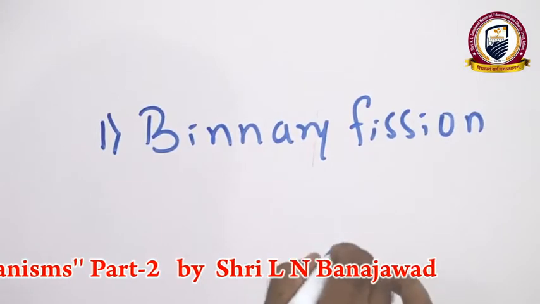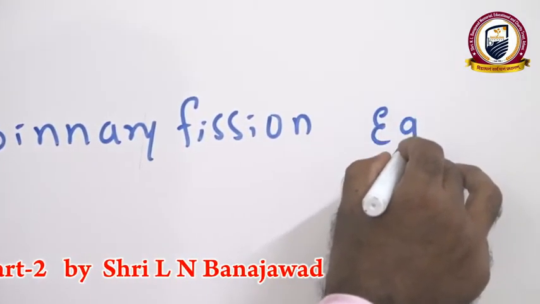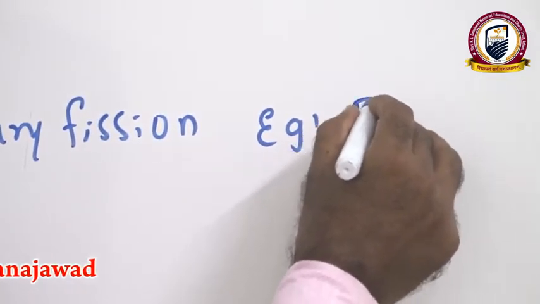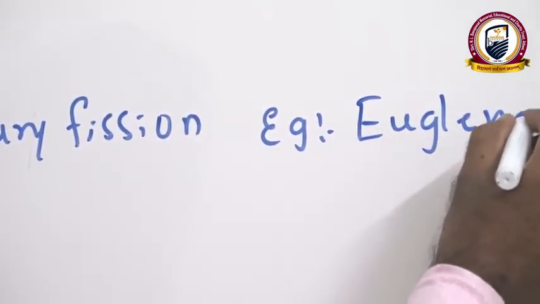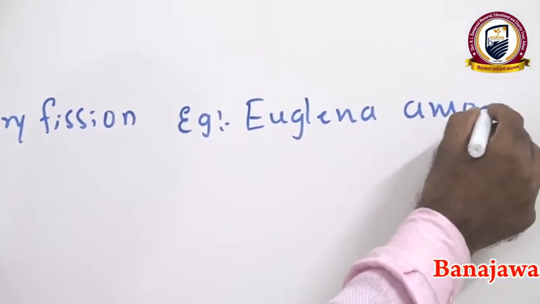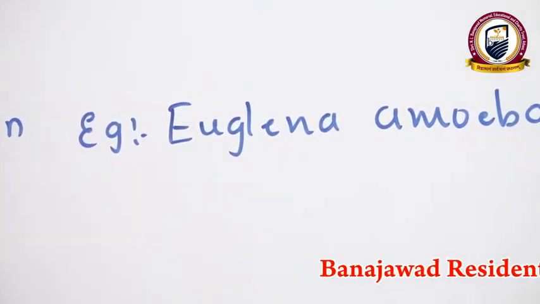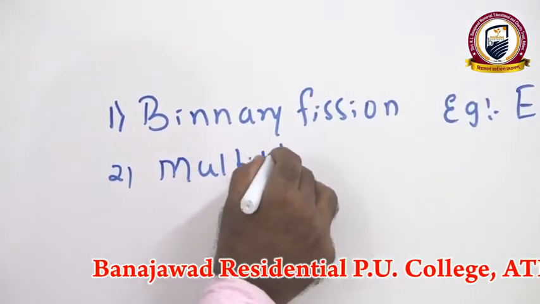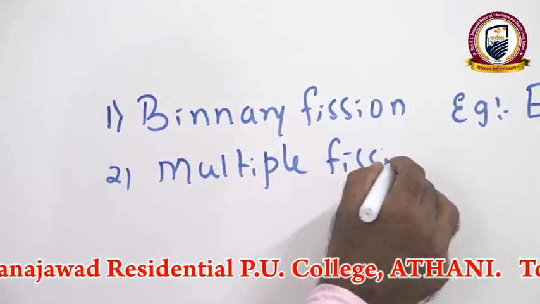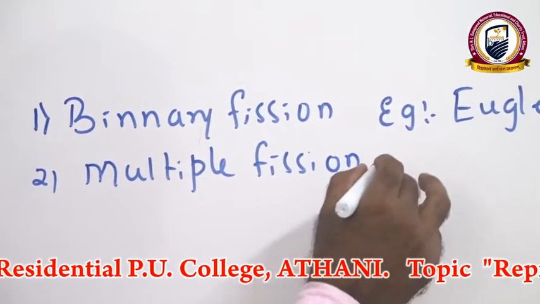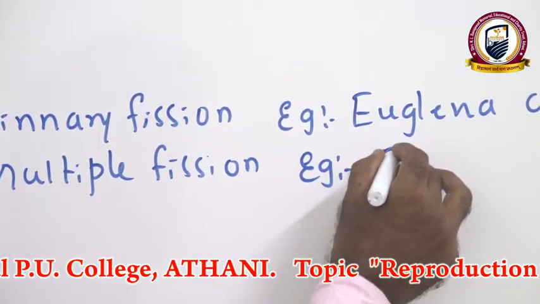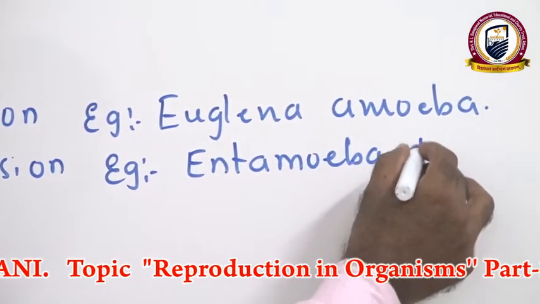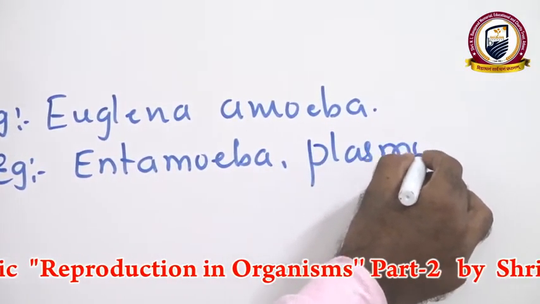which we mainly see in unicellular organisms under favorable conditions, like Euglena, Amoeba, Paramecium. Then under unfavorable conditions, one more type of asexual reproduction we see, that is multiple fission. We see it mainly in Entamoeba histolytica, then Plasmodium vivax, which causes malaria.